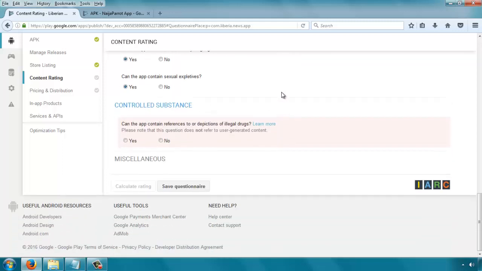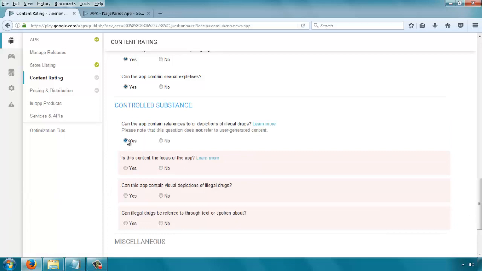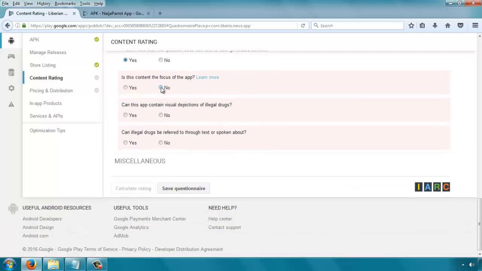Controlled substances are illegal drugs and drugs that cannot be sold over the counter, or hard drugs like marijuana and things like that. So if we are not sure if our app can show all those things, we can also select yes here, and we'll let them know that this is not the focus of the app. So you are selecting yes here and you are saying no here, and this is yes.